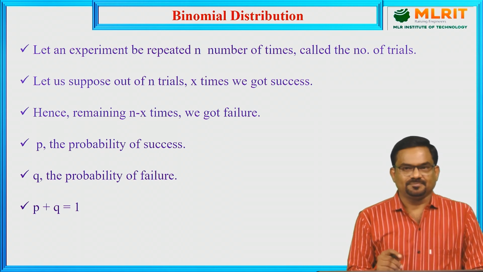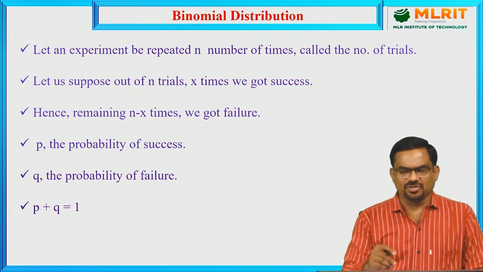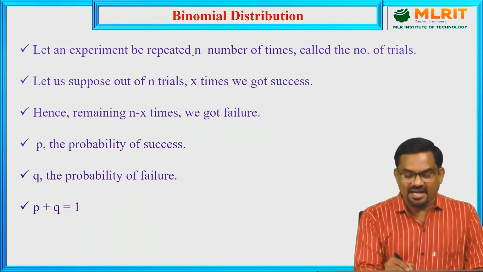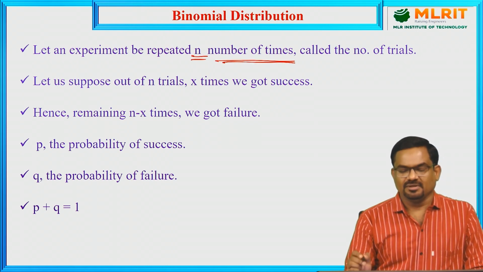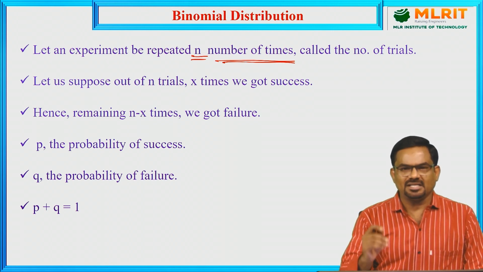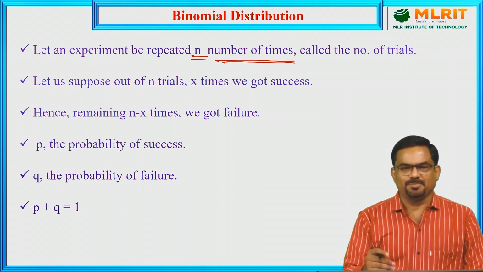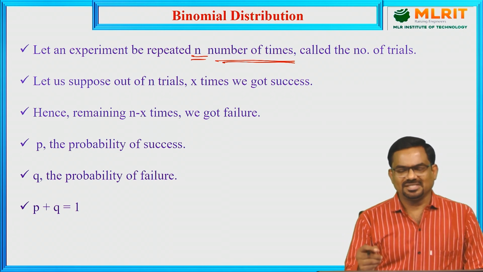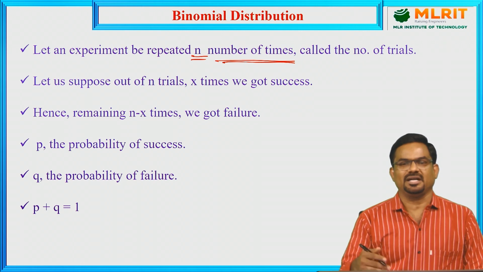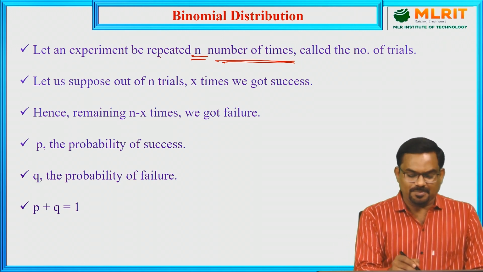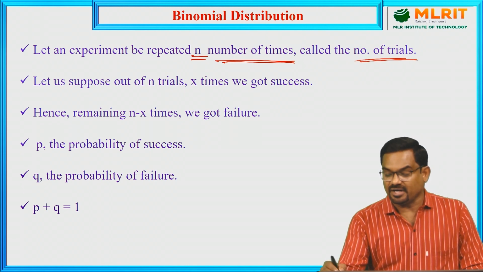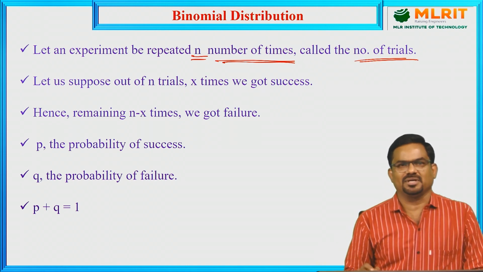To introduce the binomial distribution, we should know the following things. Let an experiment be repeated n number of times. For example, tossing of a coin is the experiment, and let us repeat the same experiment 10 times. The number of times the experiment is repeated, n, is called the number of trials.